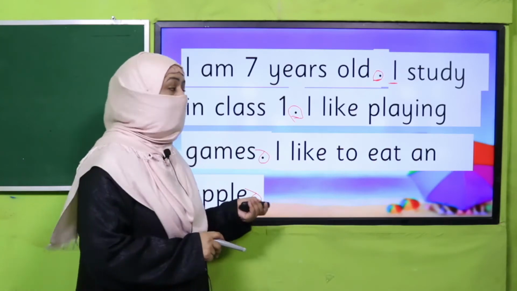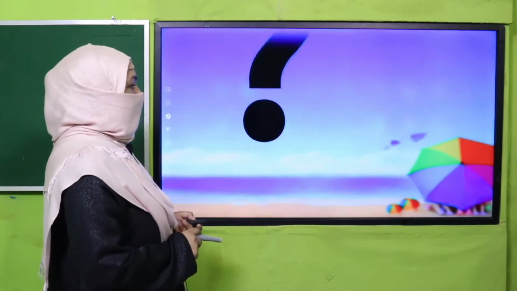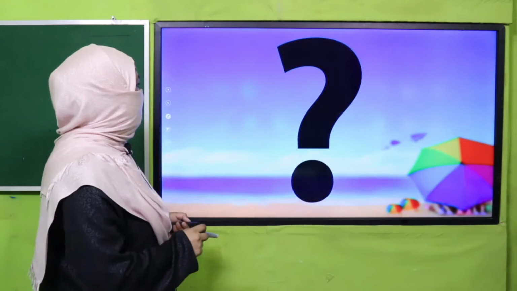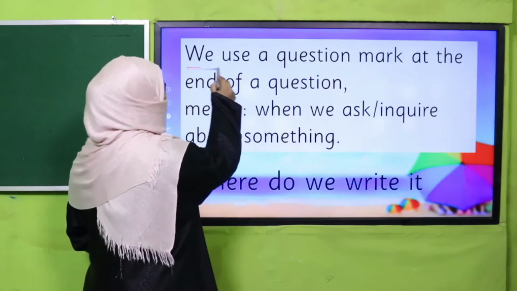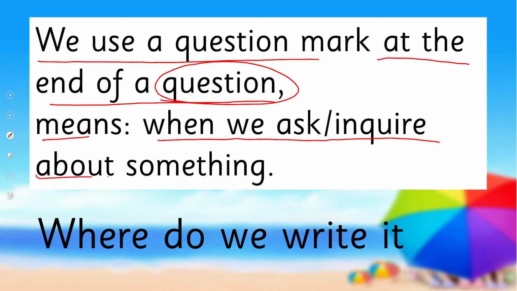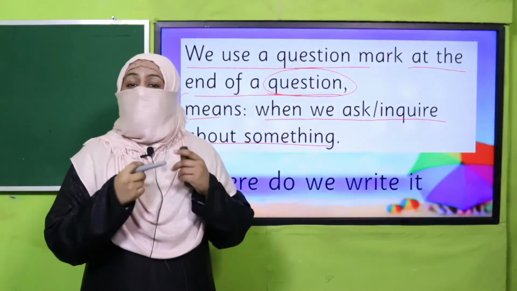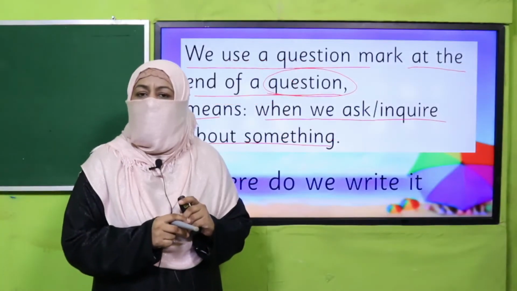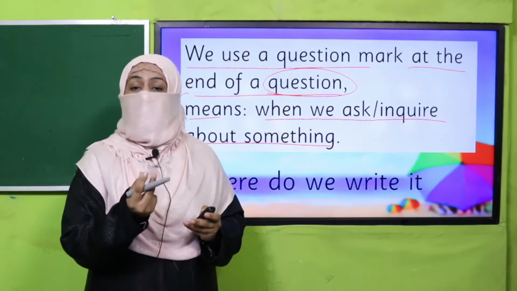I hope you remember. And the next thing is the question mark. This is how a question mark looks. And where do we use it? We use a question mark at the end of a question. That means when we ask or inquire about something. So whenever we speak, when we ask about something, for example, what is your name? It's a question. So when I speak, it becomes a question.